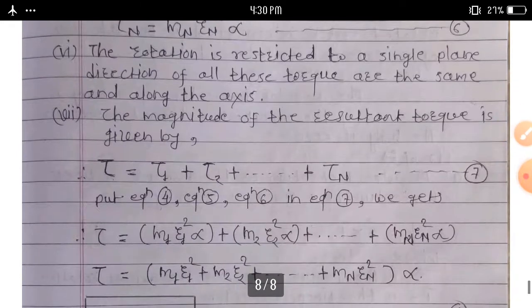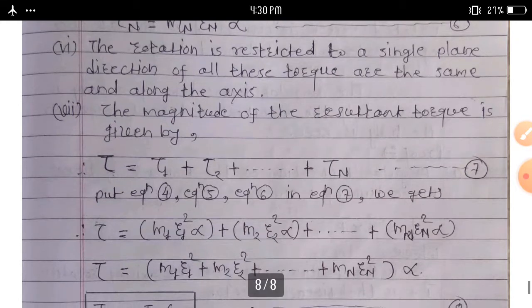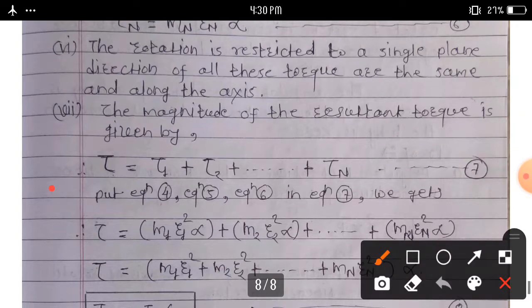The rotation is restricted to a single plane. The direction of all these torques is the same, along the axis. The magnitude of the resultant torque is given by tau is equal to tau 1 plus tau 2 plus up to tau n.